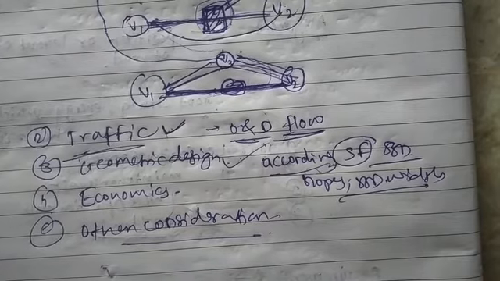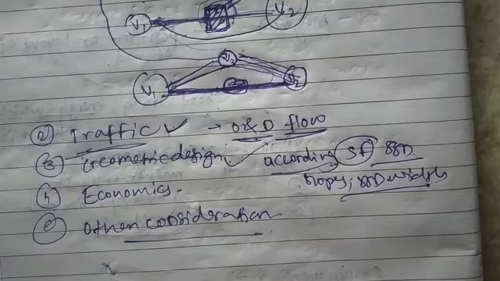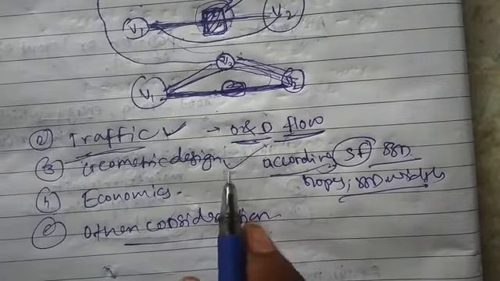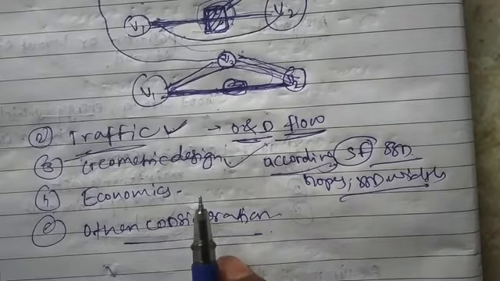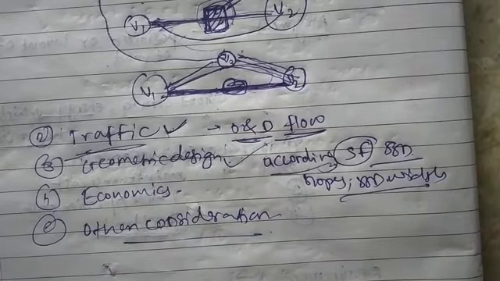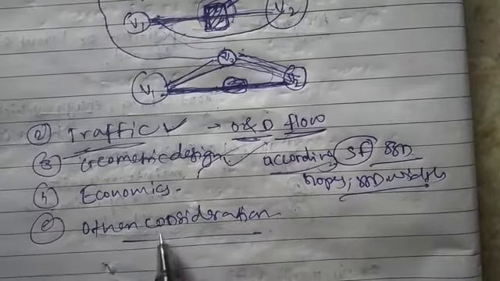Because of this we need to change the alignment. Sometimes the gradient due to the ups and downs of the ground may be responsible for changing the alignment of the road. This is how geometric design changes the alignment.